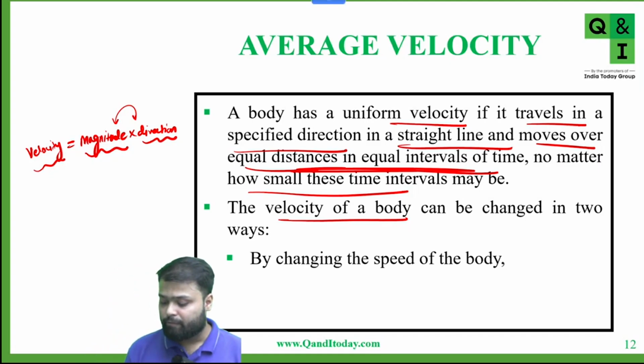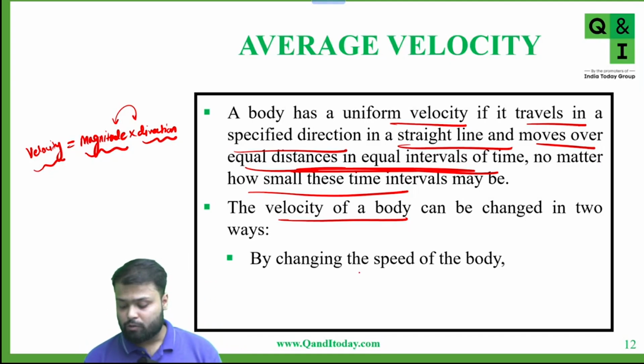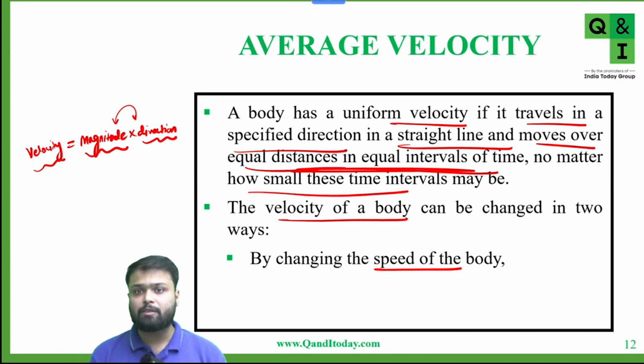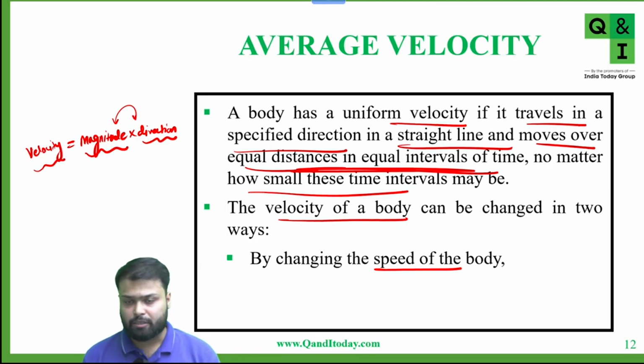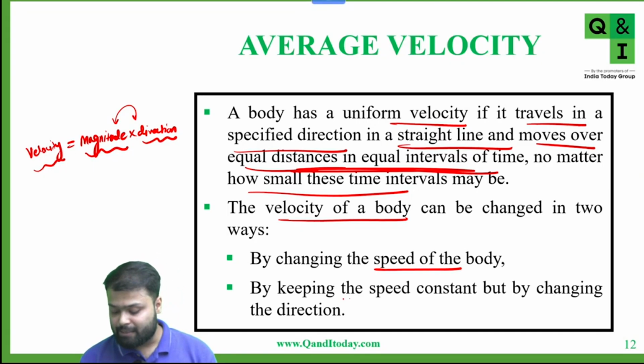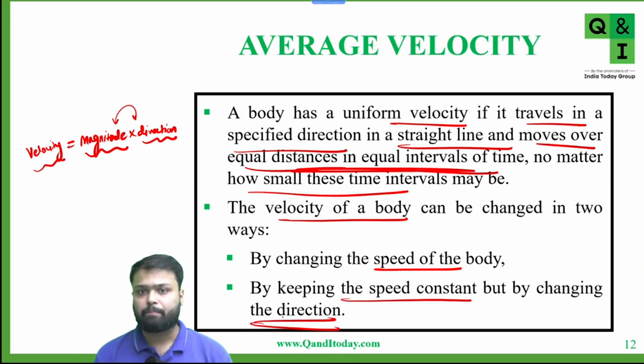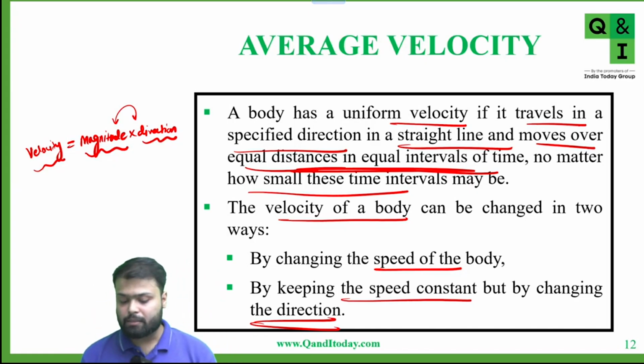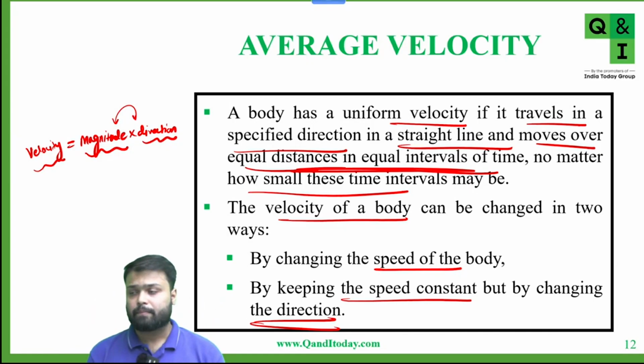So first, velocity is changed by changing the speed of the body. Yes or no? Because speed is talking only about the magnitude, not the direction. But if you change the magnitude, velocity gets changed. And in the second case, by keeping the speed constant, but by changing the direction. Yes or no? Any doubt in this? Tell me. Anyone? Is this clear to everyone?